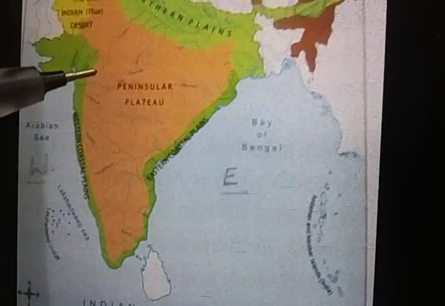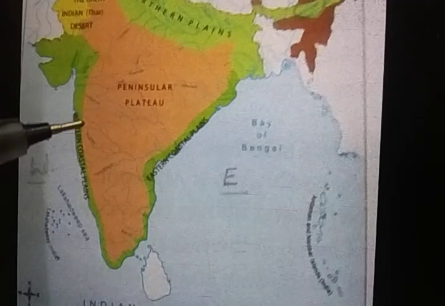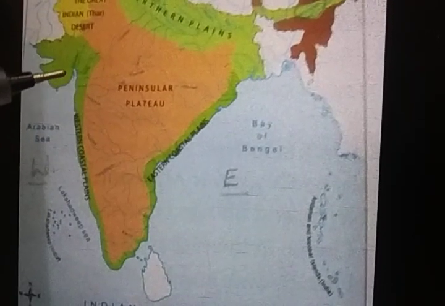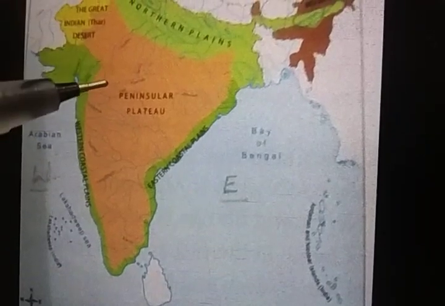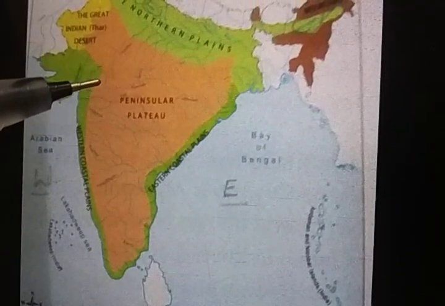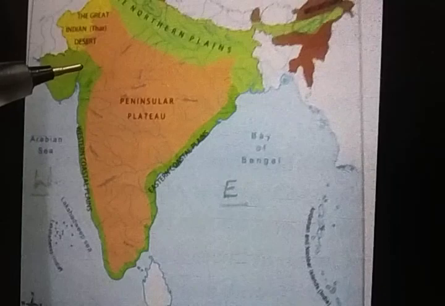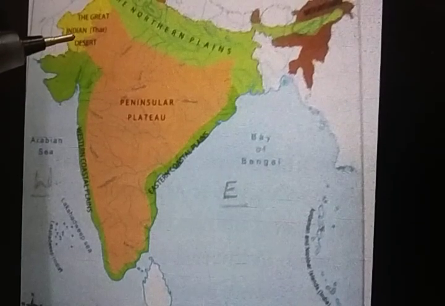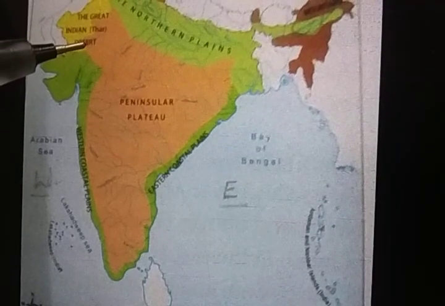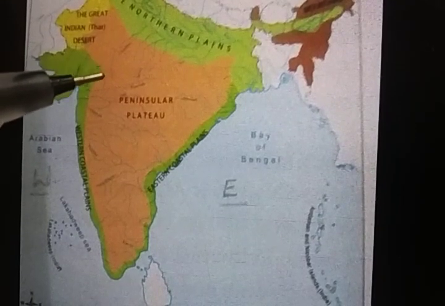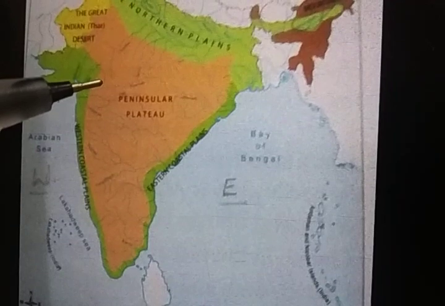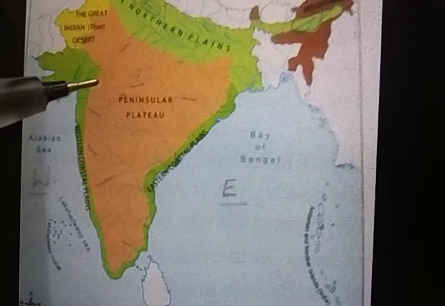The plateau or the tableland in the southern part of India is made up of old hard rock. This area is mostly made up of rock and it is a little hard. The soil is hard. The Aravalli range is to the northwest, and then the Vindhya range and the Satpura range are towards the north. The eastern and the western Ghats are to the east and west of the plateau.